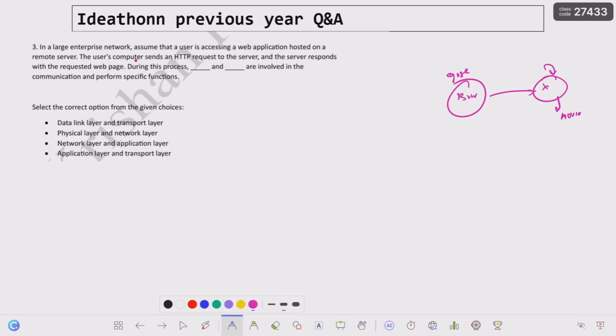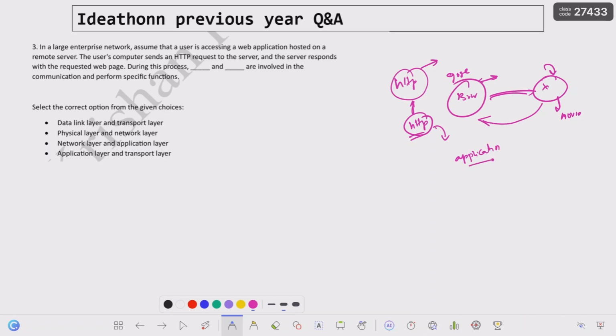So for that, the user computer sends the HTTP request. Remember this: which protocol are we using on our browser? HTTP protocol, right? The request goes to the server, and the server responds with the requested web page. During this process, we need to find out which layers are involved in the communication and perform specific functions. The simple thing is that we are using the HTTP protocol at the input side, nothing but the client browser. So HTTP protocol is related to which layer? It is the application layer only.